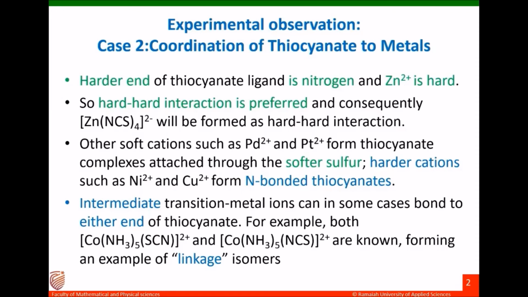For example, [Co(NH3)5SCN]2+ and [Co(NH3)5NCS]2+. Both are linkage isomers. Cobalt is actually not too soft, not too hard, so it can link through both sulfur and nitrogen.